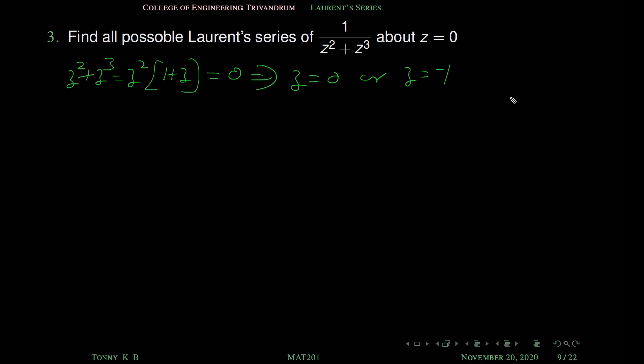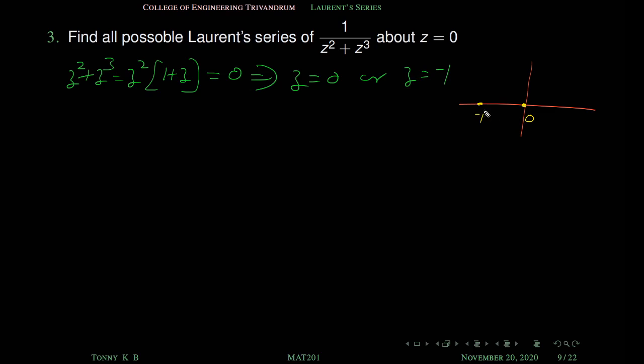Okay, so geometrically, this is our 0, this is minus 1. So this function is not analytic at these 2 points. We have to find all possible Laurent series about z equal to 0. What are the different possible regions such that our function is analytic?